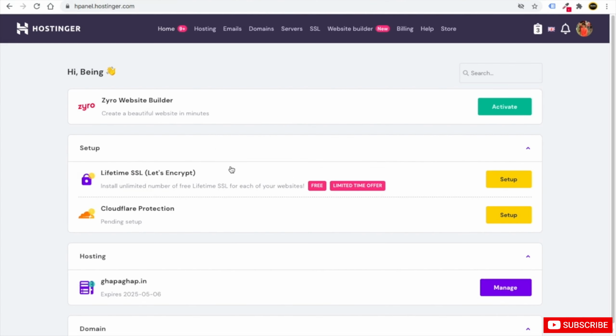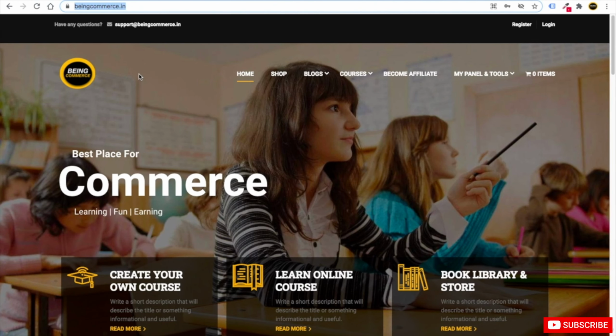Super simple. Okay, how you can set up or create subdomains with the help of Hostinger. It's very easy. Very quickly, let's first understand what a subdomain is. You can see here bingcommerce.in is my domain. Whenever someone searches bingcommerce.in in their web browser, they will come to my website. So this is the domain of my website.